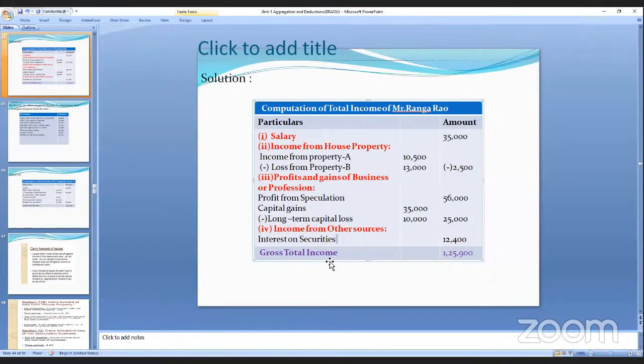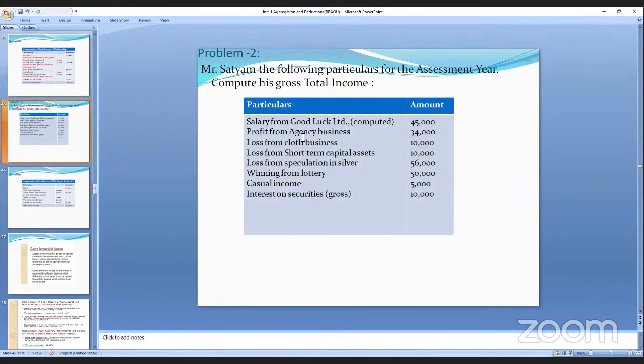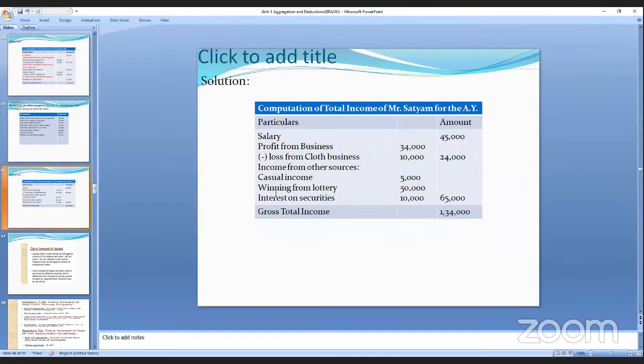Any doubts to anyone? Madam, the second one, Mr. Satyam, is also the same as the previous problem, as you said. Here I got casual income. Casual income we do not take under any head.